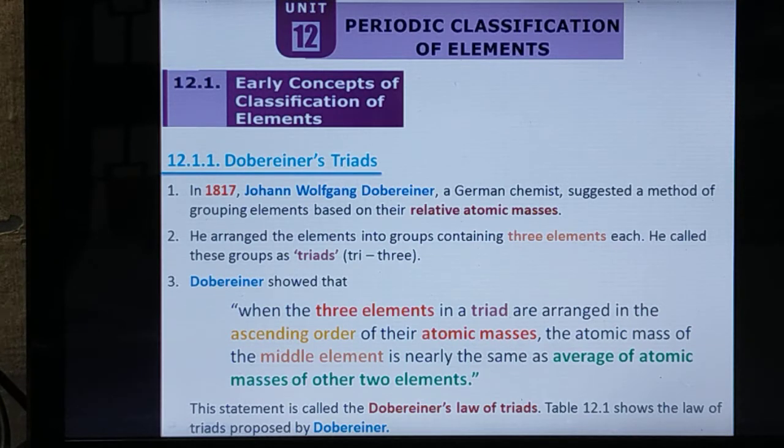Arithmetic mean means we have to add the atomic masses of the first element and the third element and divide by 2. What is the answer? That will be the atomic mass of the second element, that is, the middle element. So this is called Dobereiner's triad.